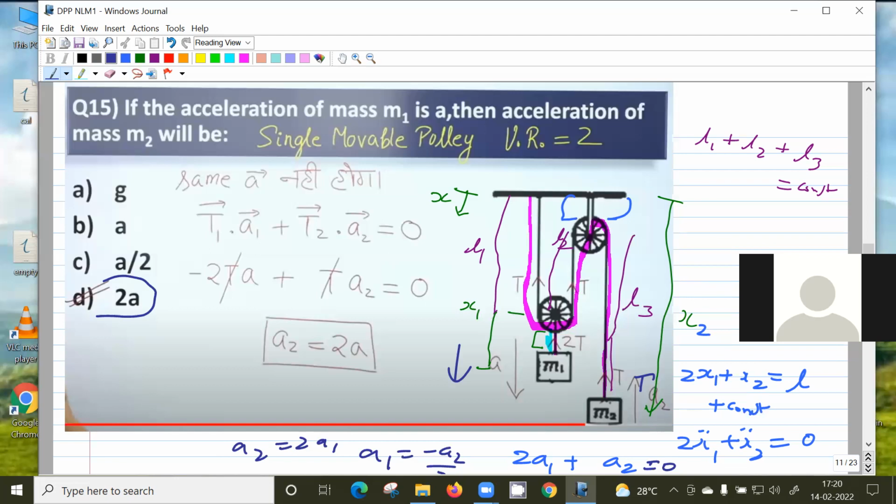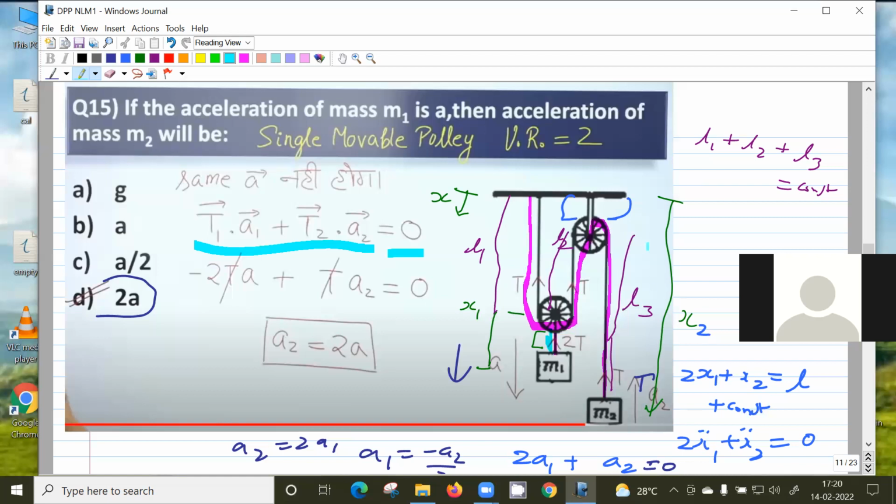Is this clear? Yes, sir. Okay, and there is a trick way of doing this one. The trick is the summation of T dot A is 0, because tension is an internal force. When you have a system of rigid bodies or a system of particles, the work done by the internal forces is 0. That you are studying in chapter 7, rotational motion. If you consider the whole thing as a system, T1 is internal. The external forces are the weights mg. So the summation of T dot A is 0.